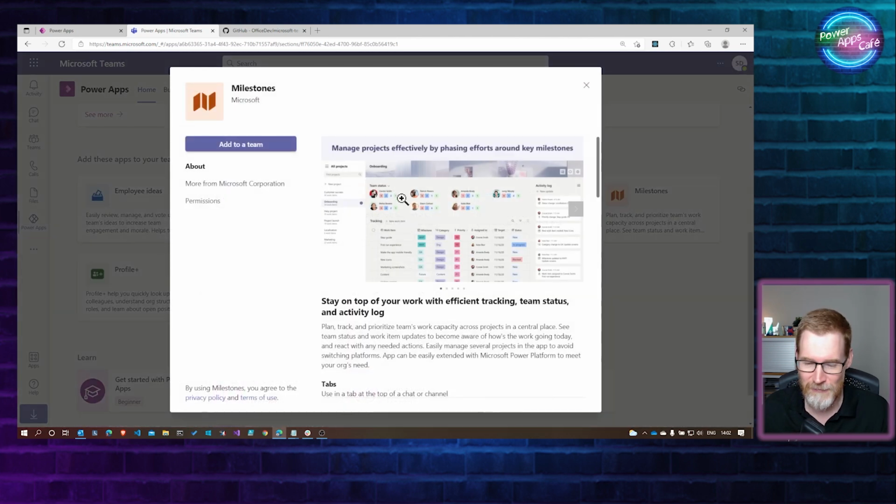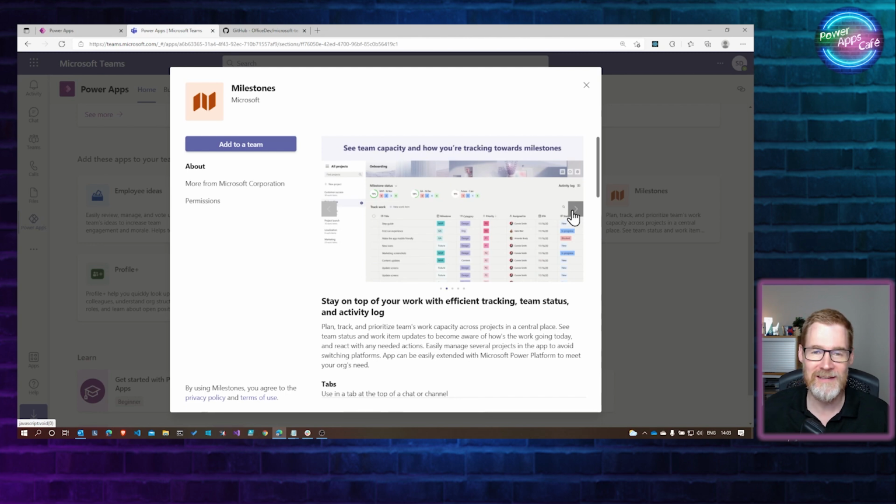You can just see here from the sample image, it's got a lot of visually appealing aspects in there, and the thing that really drew my attention to it initially was the grid with these tags inside. It's kind of a common thing that you need to solve when you're writing business apps.